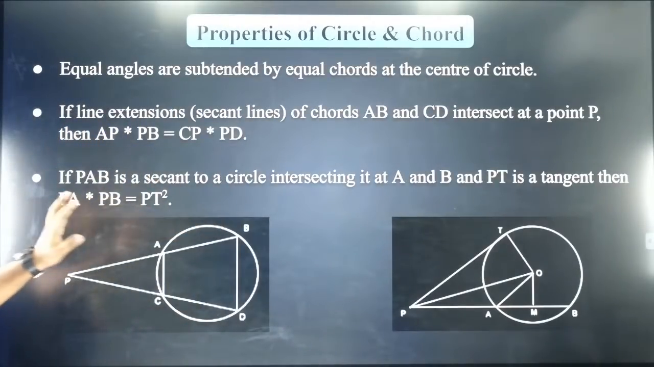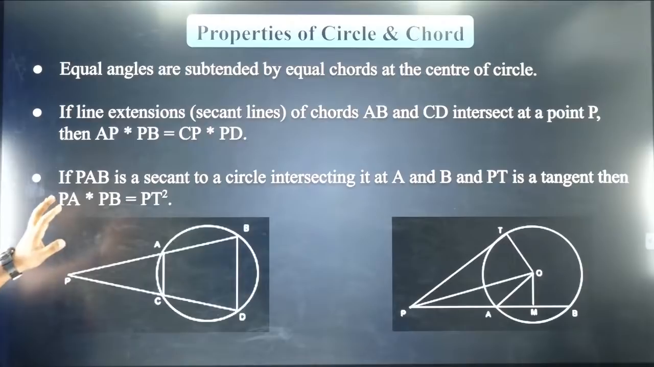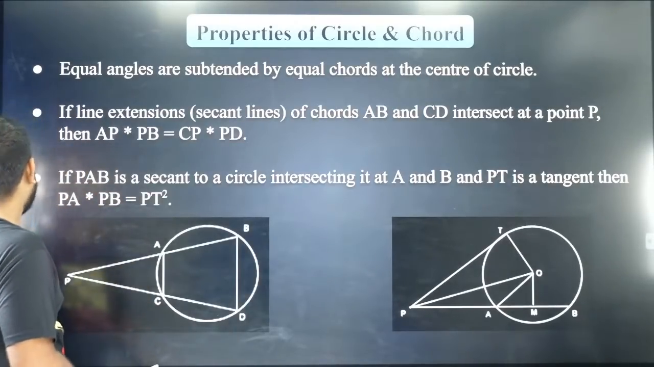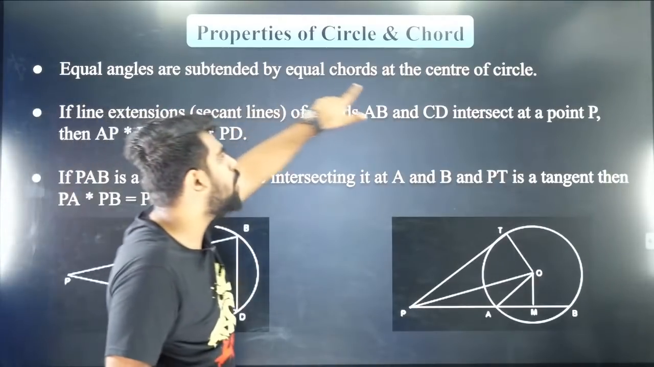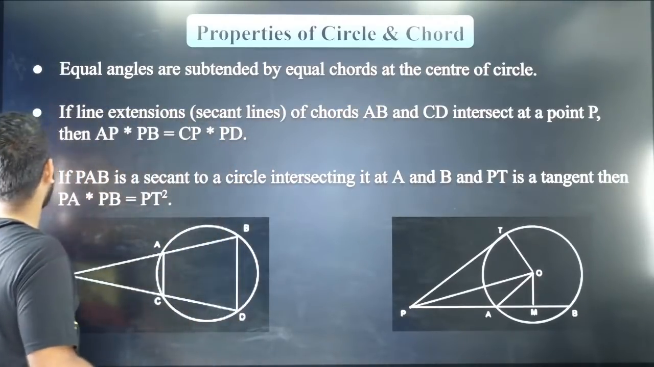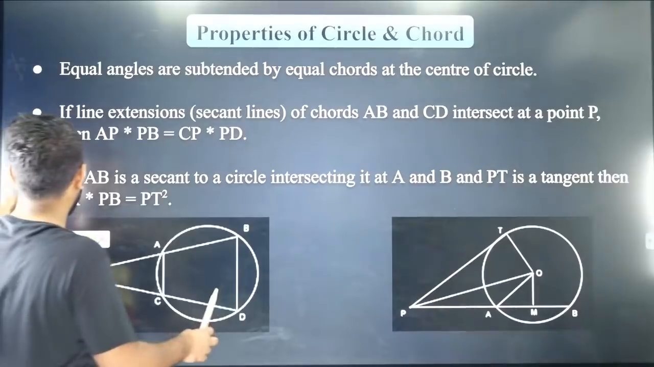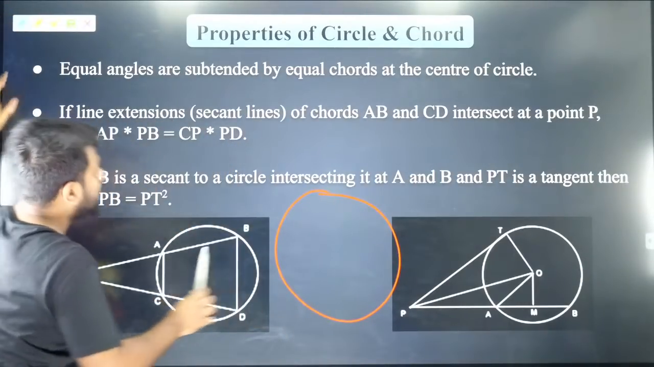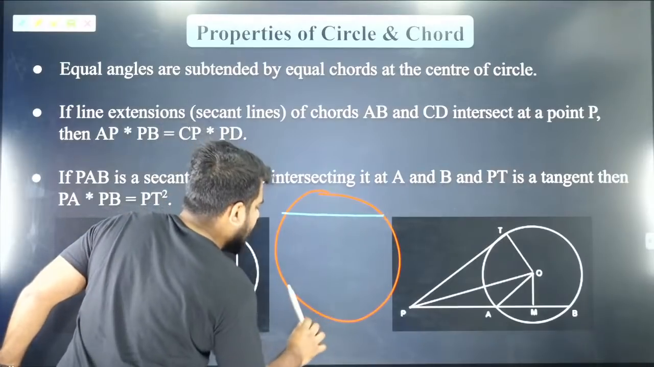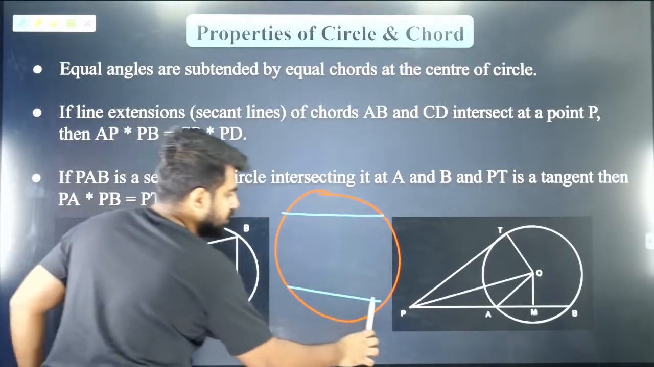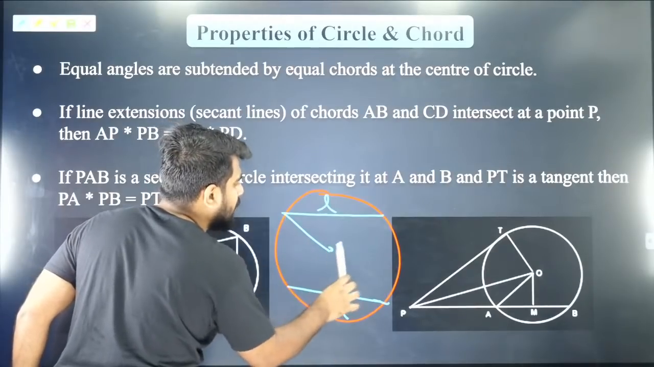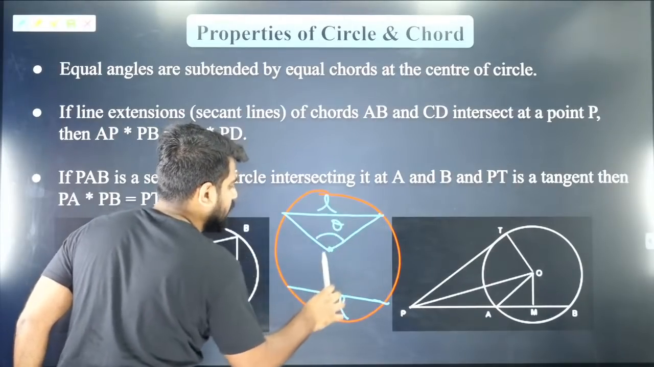Now, I'll come to the important stuff. Please listen carefully. Equal angles are subtended by equal chords at the center of a circle. What do I mean by that? Let us say you have a circle like this, and you have 2 chords which are equal in length. So let's say this is L, this is also L.